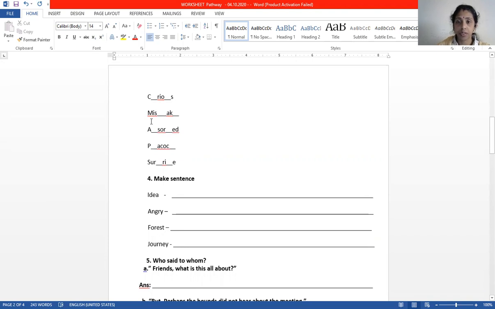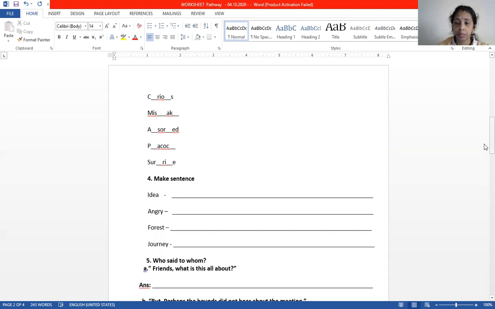M-I-S-A-K. A-S-O-R-E-D. P-A-C-O-C. And the last is U-R-dash-R-I-dash-E. For those, you need to write the missing letter to make a meaningful word.